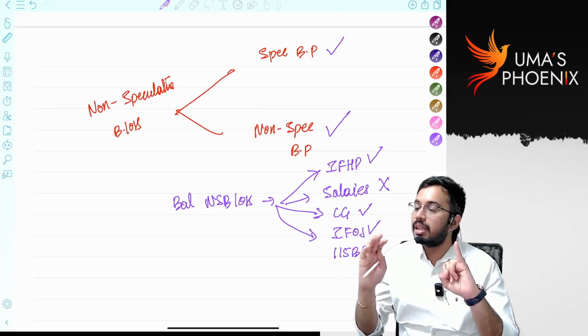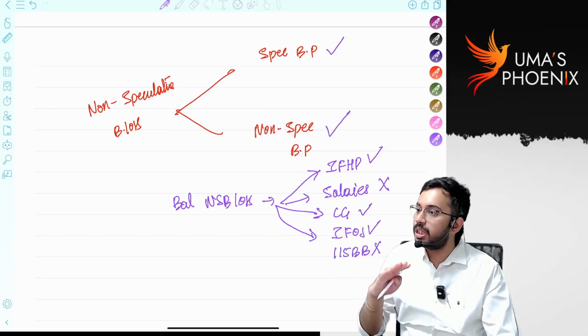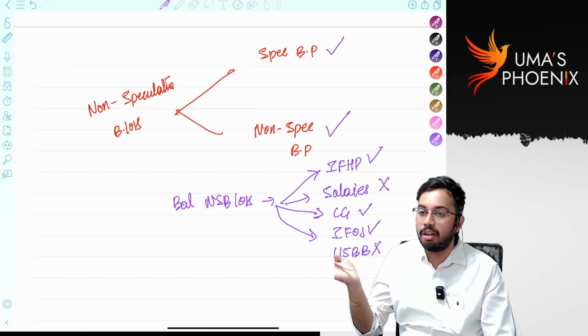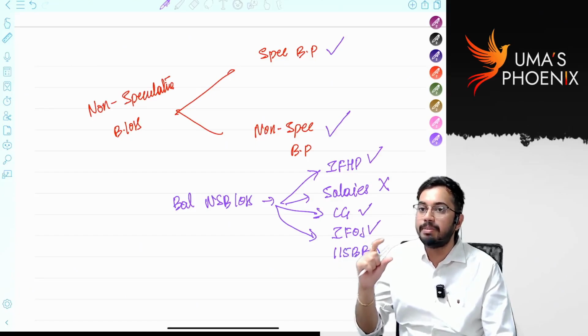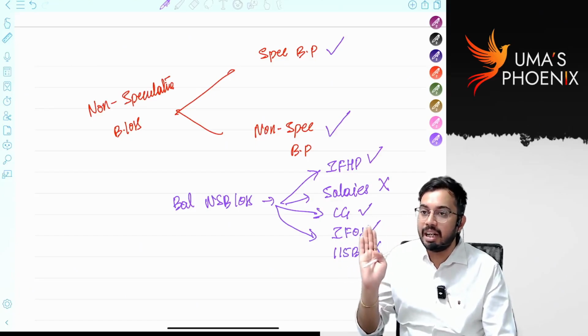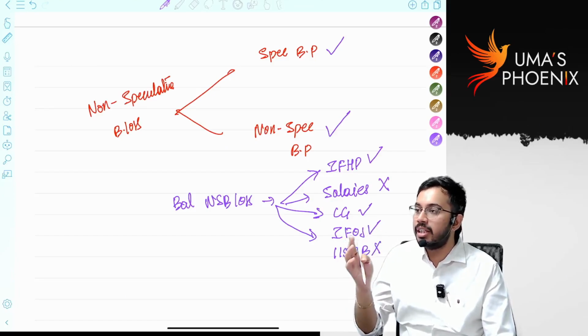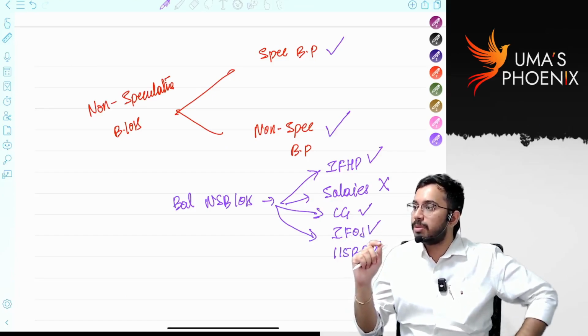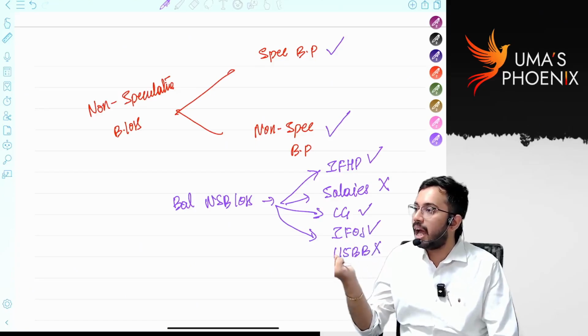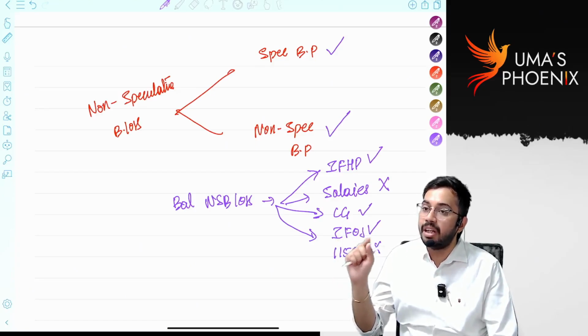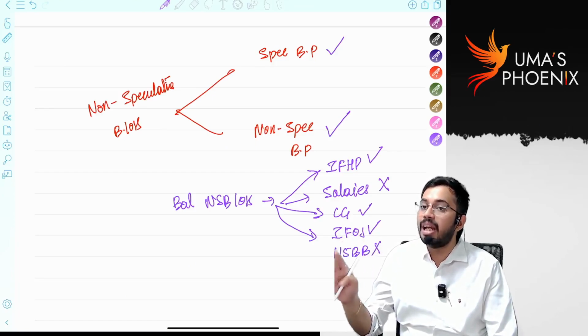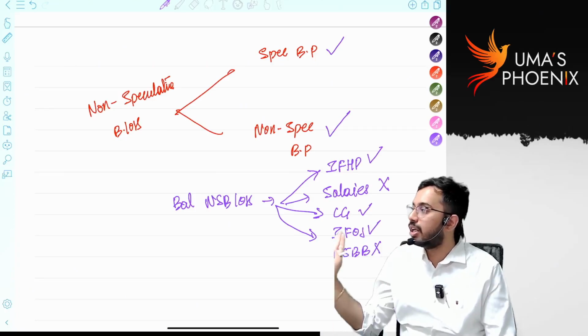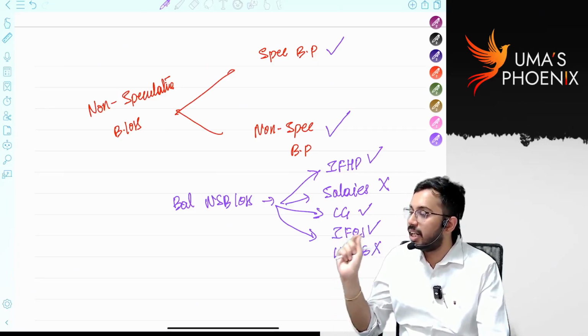Non-speculative business loss can be set off against speculative business profits as well as non-speculative business profits. If there is still a balance, that is eligible for interhead set off. After interhead set off, if there is still a balance non-speculative business loss, it will be carried forward for 8 assessment years. Even in subsequent years, non-speculative business loss is eligible only for intra-head set-off. It is not eligible for inter-head set-off.